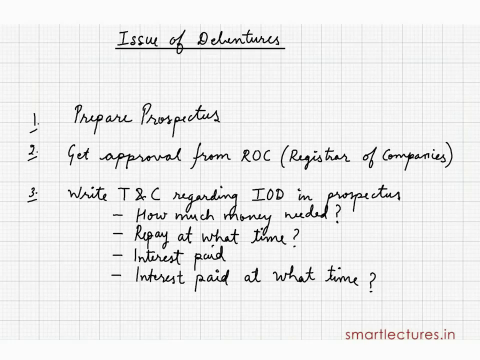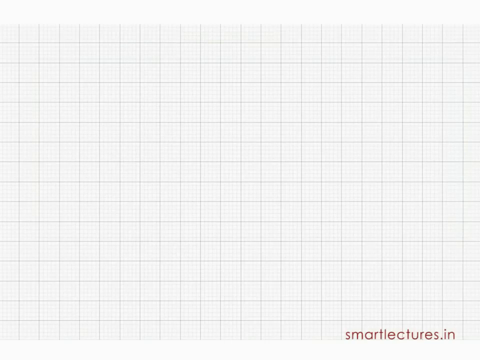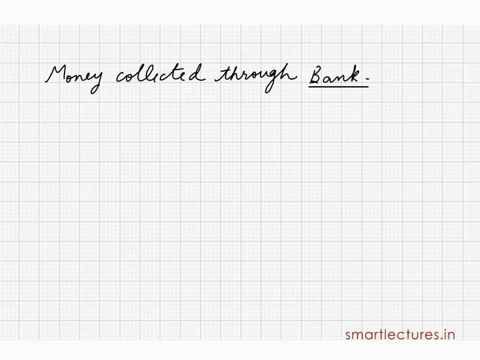And these debentures are issued at par, discount or premium. So all the conditions and terms are written down in the prospectus. And naturally this loan money, I mean the money of debentures, can be collected only through a bank. And you know well that the bank is called the issue manager.